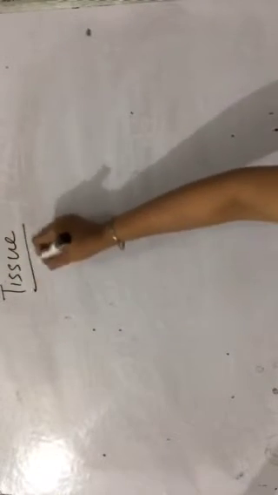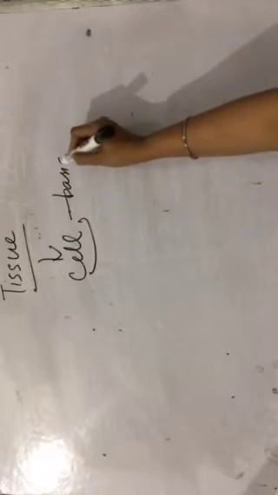Hello students, today we will deal with the topic, the tissue, that is your chapter number 3, tissue. Before we start with tissue, you must know what is a cell. You all have read in your previous chapter about cell. We say that cell is the basic structural and functional unit of life. That means which perform all the functions and which can create a big structure.